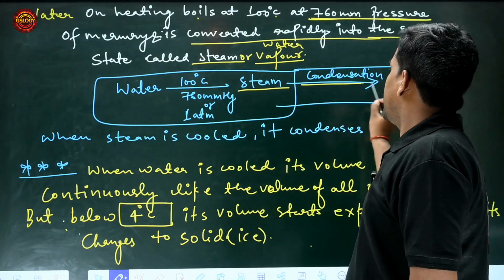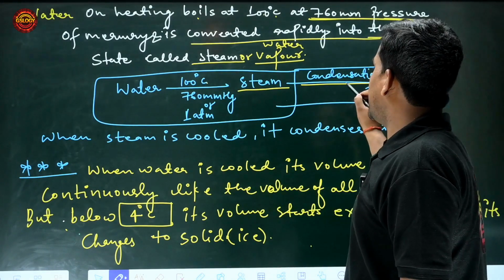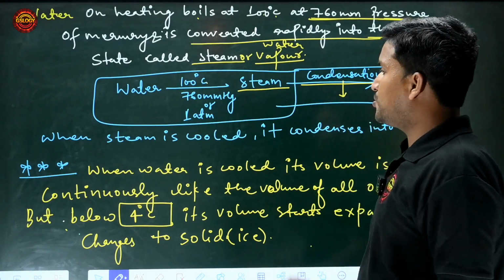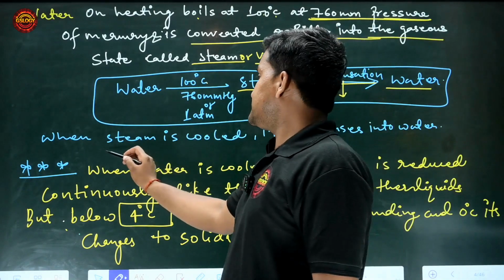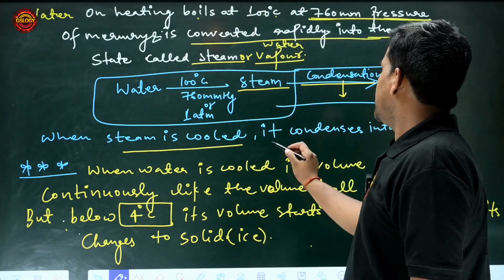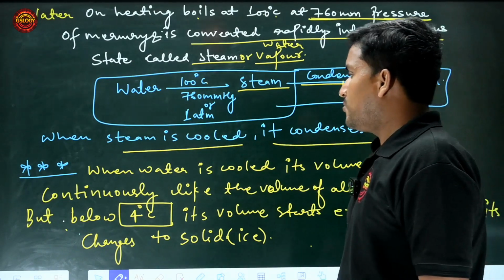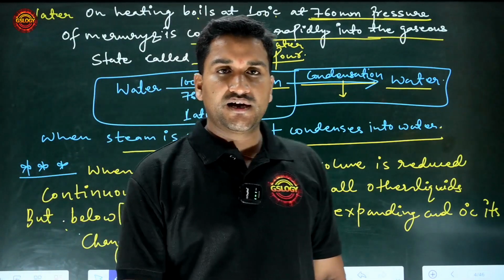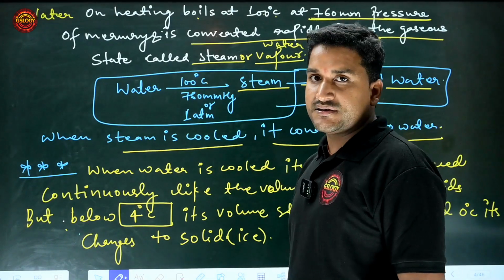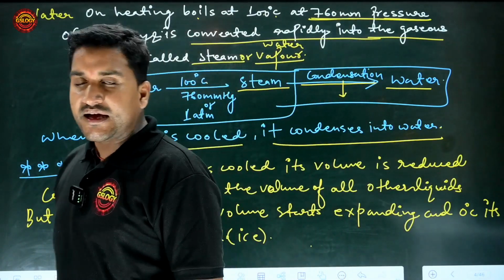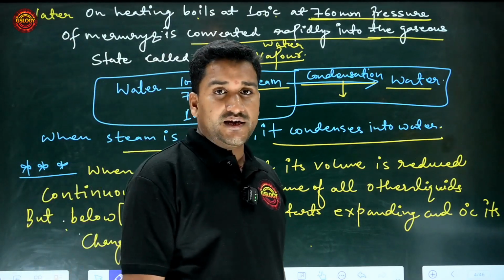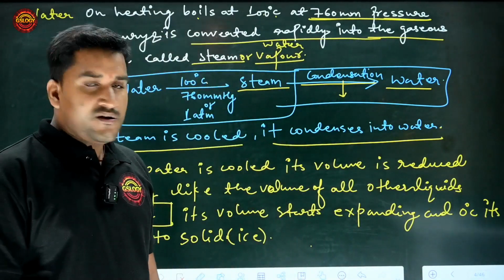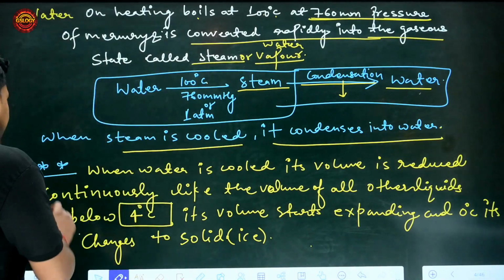And when you decrease the temperature, by the process of condensation you can convert the steam into water. When steam is cooled, it condenses into water. Clear everyone? You have studied in the lower classes about the change of state of matter, solid into liquid, liquid into gas, by different processes: melting, boiling, vaporization, evaporation, condensation and freezing. Get on to the next point.